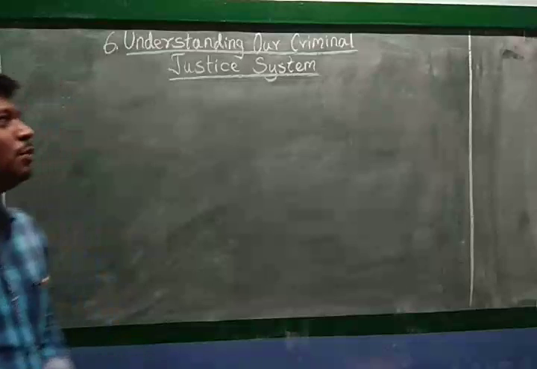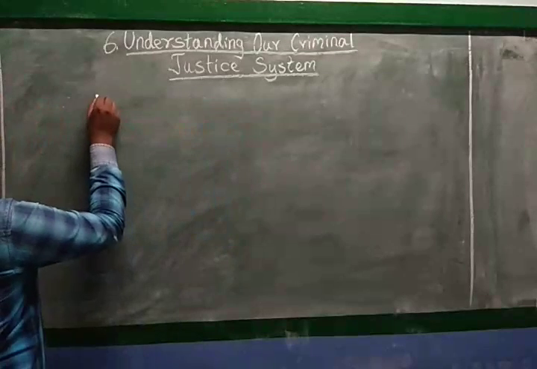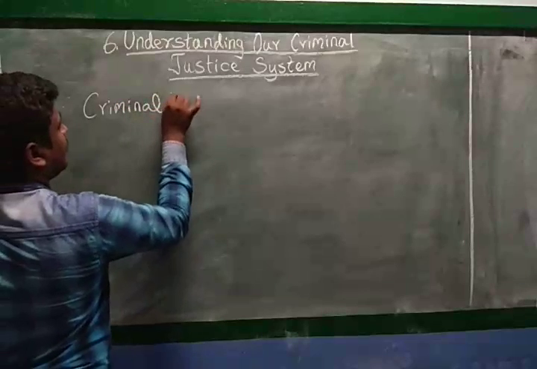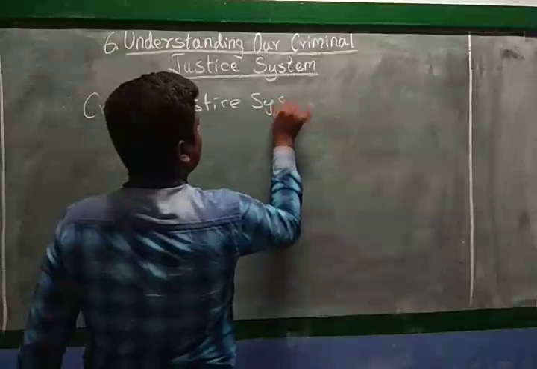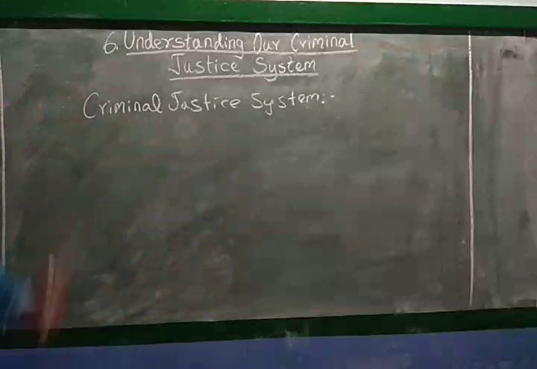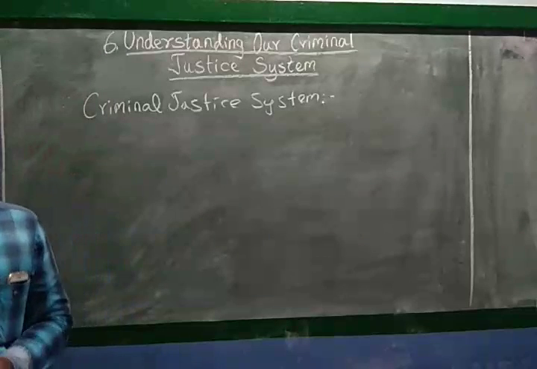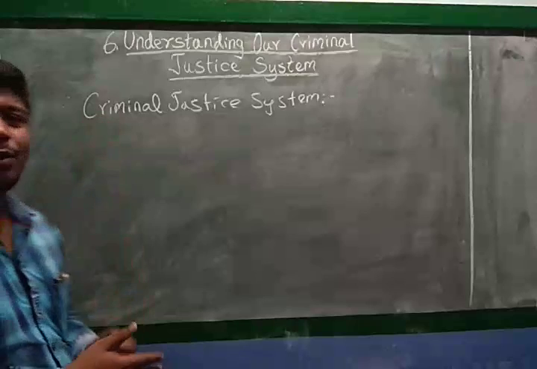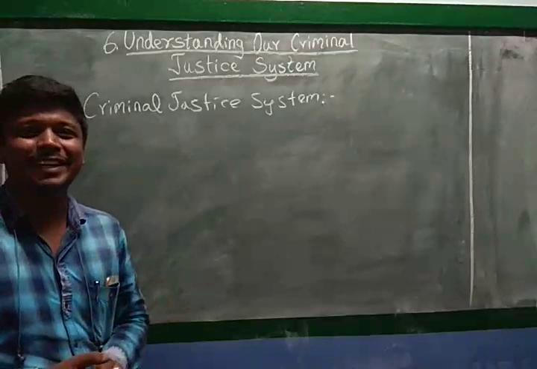Okay, ma'am. What is criminal justice system? Can anyone guess? Criminal justice system means, automatically, in the previous lesson regarding the word criminal, what have you learned? Criminal law and also the criminal offences, right?